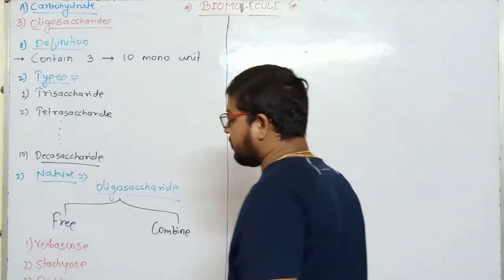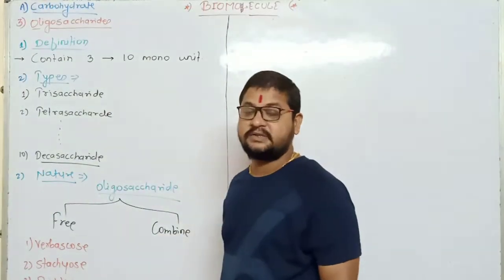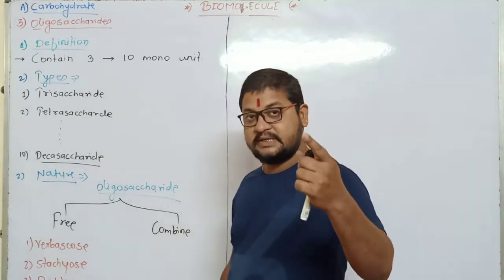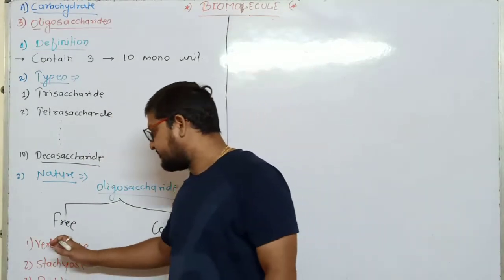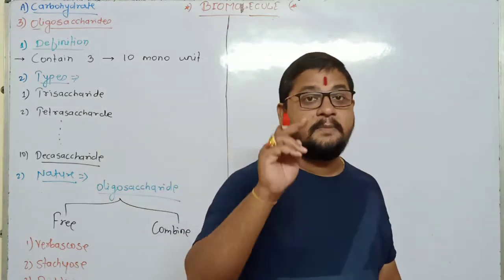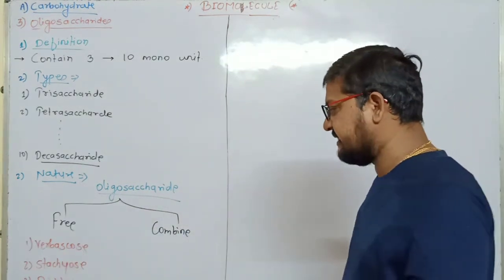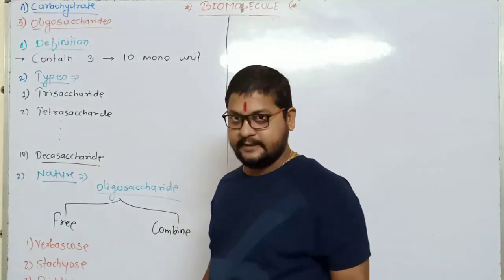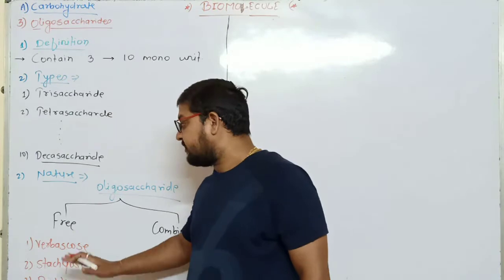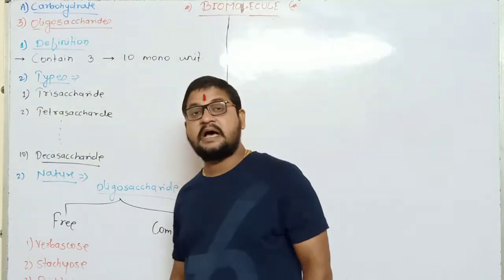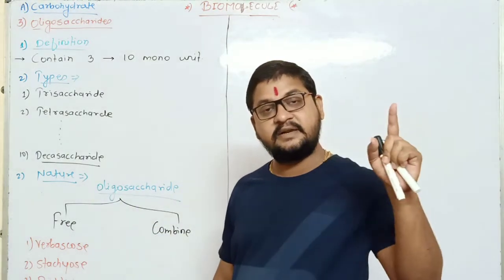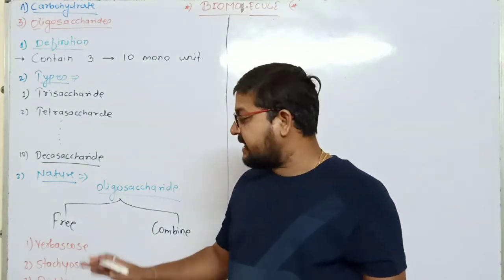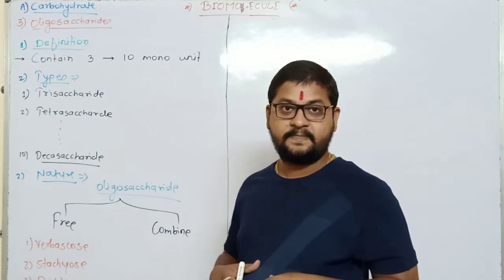Raffinose is called a trisaccharide, which is made up of 3 monosaccharide units. Stachyose is made up of 4 monosaccharide units, called tetrasaccharide, and the last one, verbascose, is called pentasaccharide. We will not discuss the structure in detail. Only what I want to say here is that raffinose, stachyose, and verbascose are the free forms of oligosaccharide present in the living body, and as I told you, they are not functional in the body.